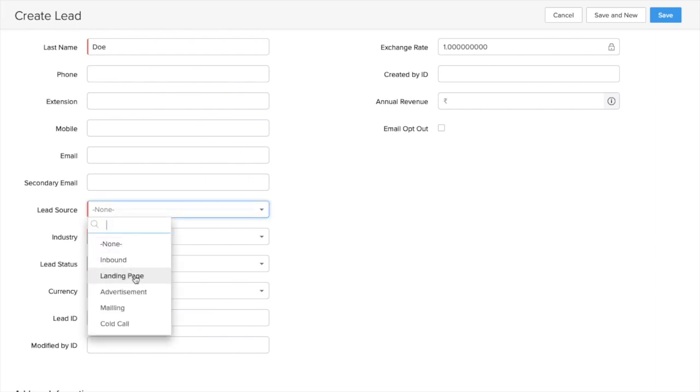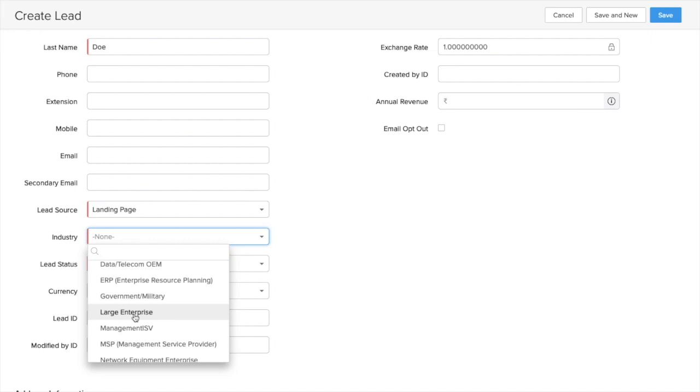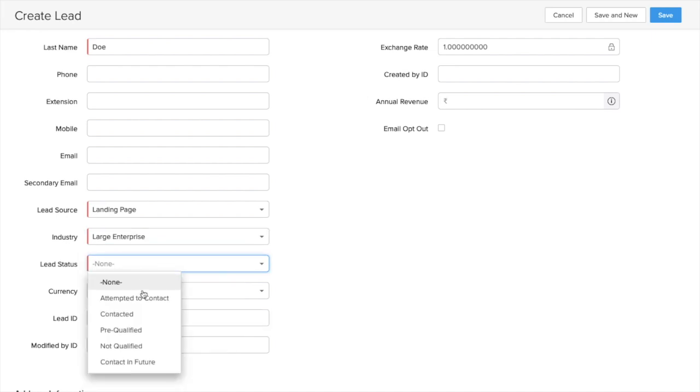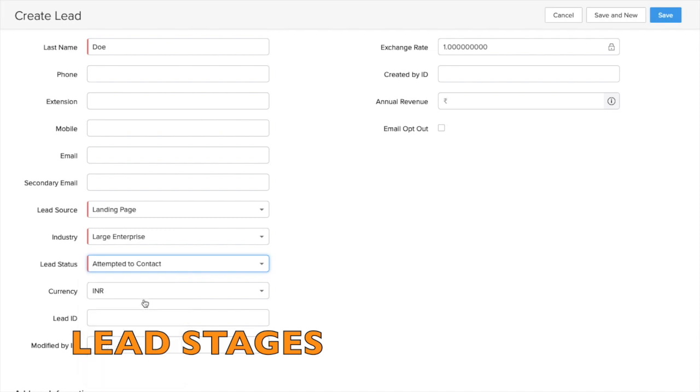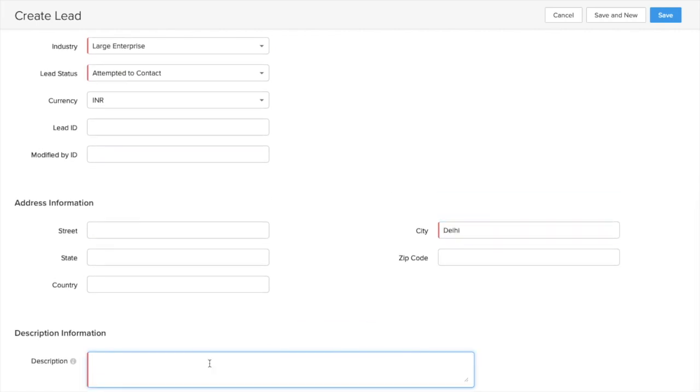This is lead source, industry type, this is the lead status. So we have different stages for leads also here, as we have for deals. So let's say I select attempted to contact. This is the city. I'll put a description here.